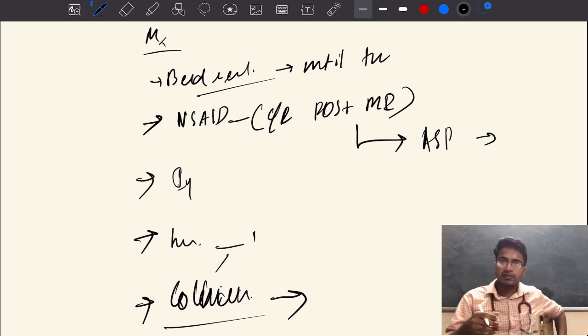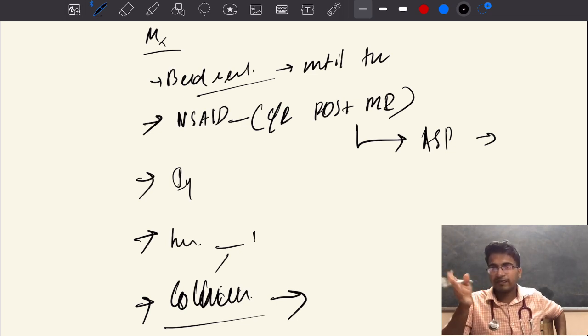But it also comes with side effects. What are the side effects of colchicine? Colchicine is a drug which reduces the cell turnover. The gastrointestinal cells have rapid regeneration. So when you're giving colchicine, this turnover in intestinal cells is affected. This will result in the patient having loose stools. So the side effects of colchicine start with loose stools, then it can even progress to agranulocytosis as well, because it will suppress cell division.